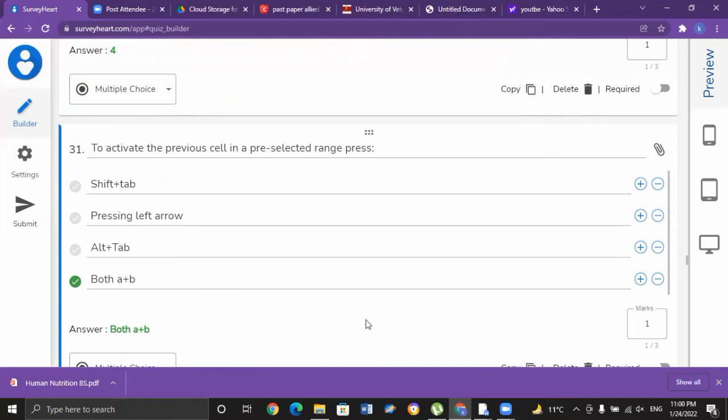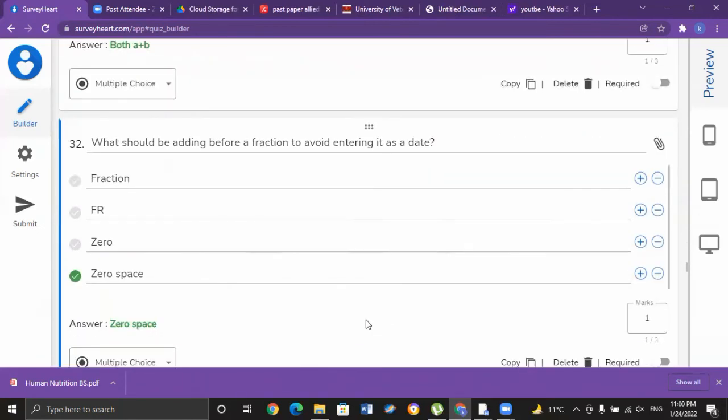What should be added before a fraction to avoid entering it as a date? While entering data in a spreadsheet, which of the following should be added before a fraction in order to avoid it being entered as a date? We can add 0 and a space before a fraction in order to avoid it being entered as a date. That is option D for MCQ number 32.